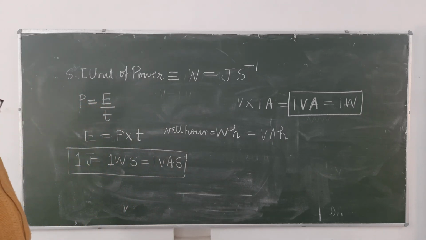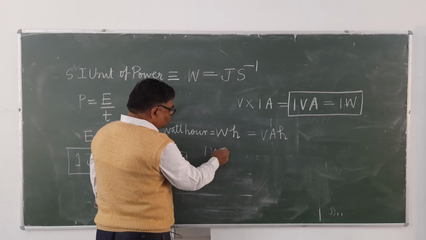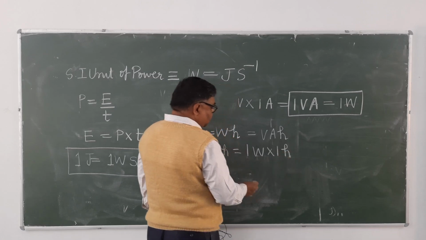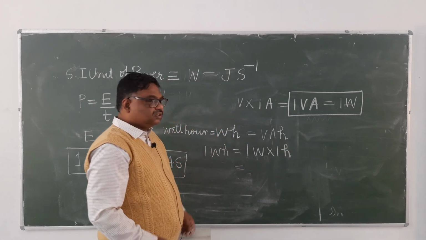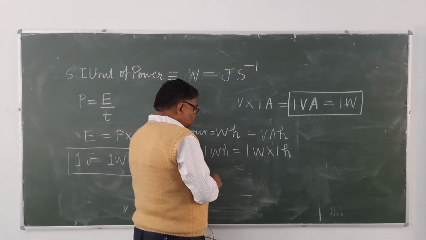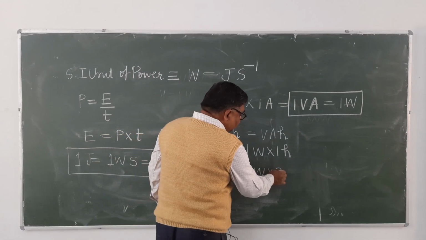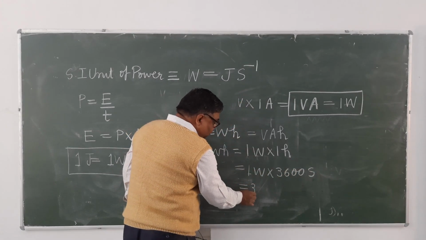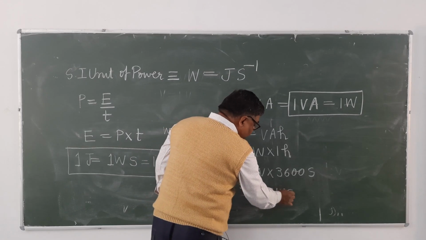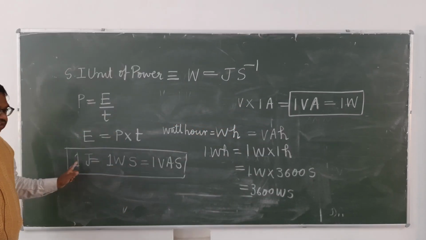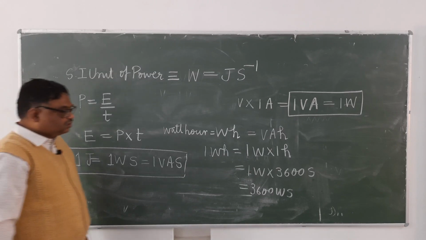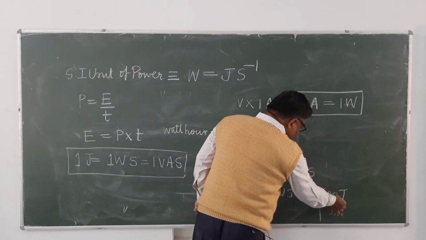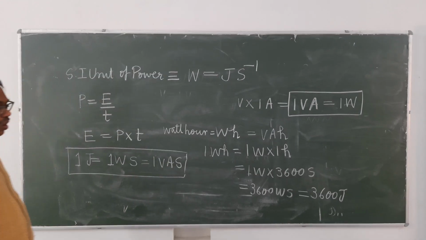Now 1 watt hour equals how much? 1 watt hour equals 1 watt into 1 hour. In 1 hour there are how many seconds? 3600 seconds. So it will be equal to 1 watt into 3600 second, which is 3600 watt second. What is watt second? Watt second means joule. So it is 3600 joule. It's clear?